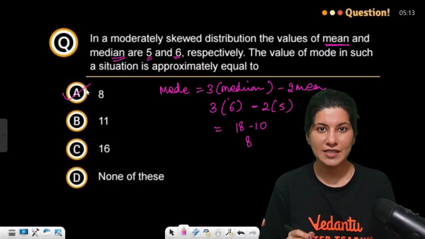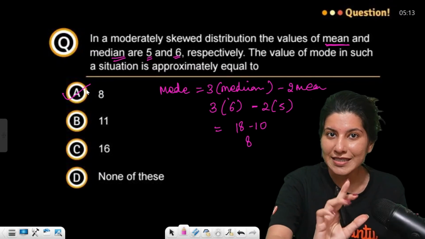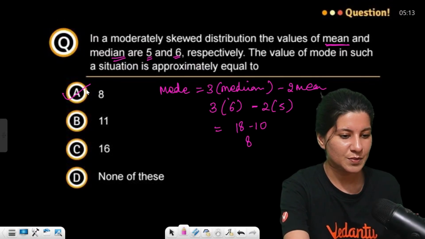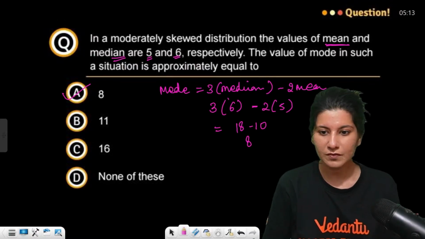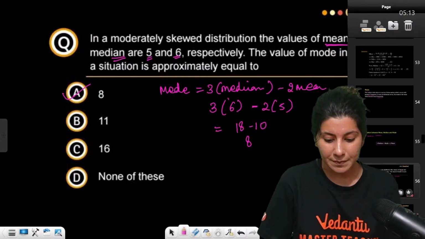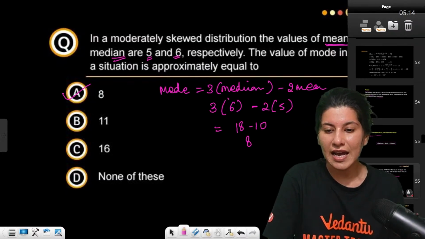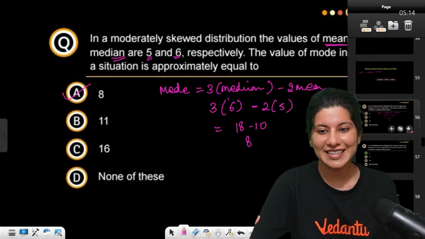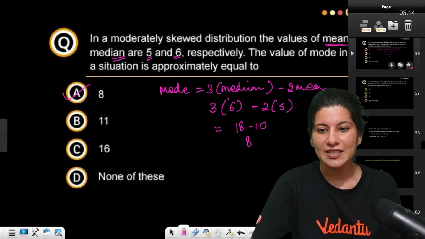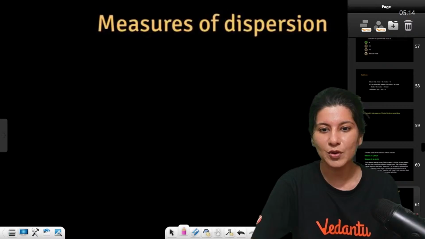Okay. So this is the formula. So mode is 3 median minus 2 mean. Okay. Clear? Alright. Now we are done with median, mode, mean. And let us now talk about the real things. By real thing, what do I mean? So real thing means that I am talking about this.